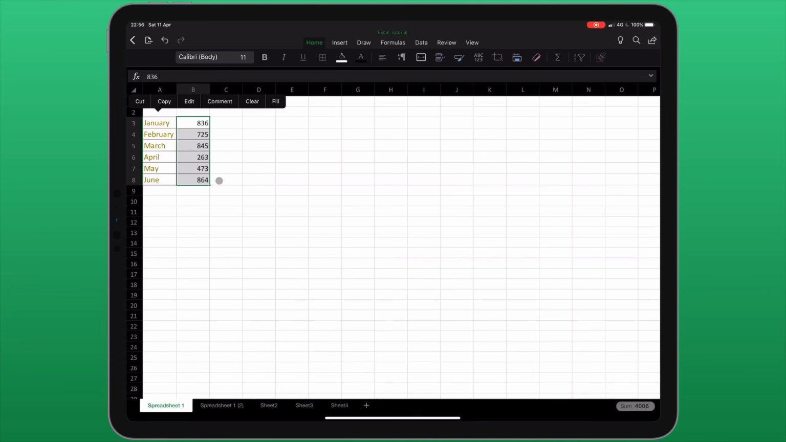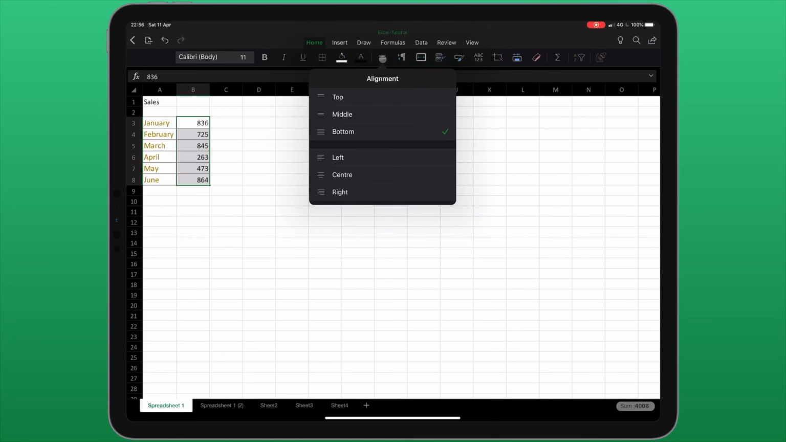With some cells selected, let's have a look at some of the other additional options. Next to font color, we have alignment. We can change the alignment from left or the center to the right, and also with different size cells, top, middle, or bottom.